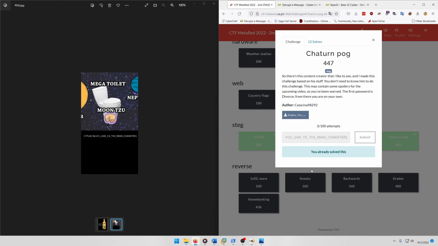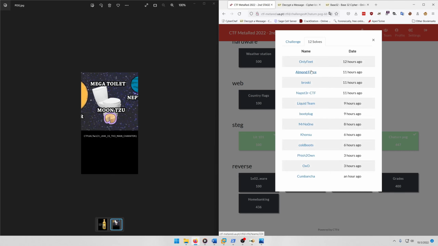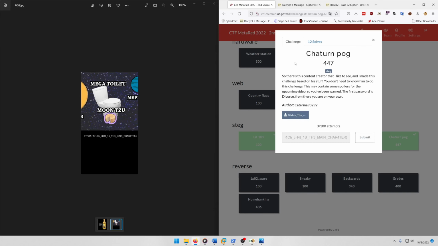And I already solved this because I thought I was going to get first blood on it. I ended up getting second blood on it, as you can see here. And that's because originally the challenge scoring system was messed up, so it wasn't properly recording people's solves on it. So unfortunately, I didn't get first blood on it. But oh well. And that wraps it up for all these steg challenges on the CTF.